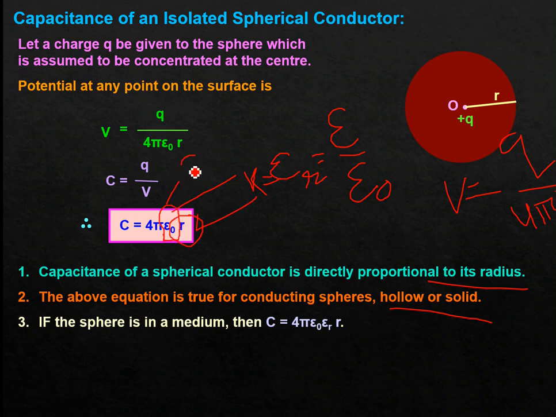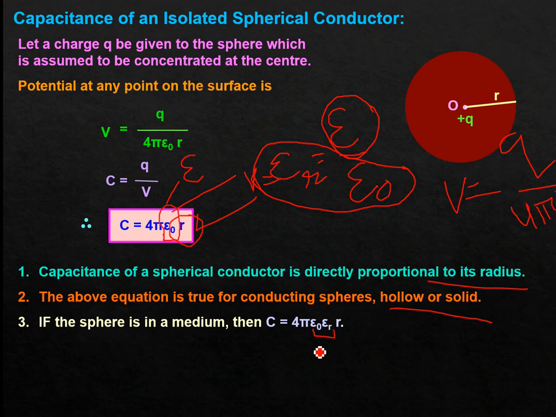Now epsilon equals what? From this equation, do the cross multiplication. So epsilon will be equal to epsilon r times epsilon naught. So here I am going to replace epsilon naught with epsilon, and epsilon will be equal to epsilon naught into epsilon r. So epsilon r is what? Relative permittivity or dielectric constant.